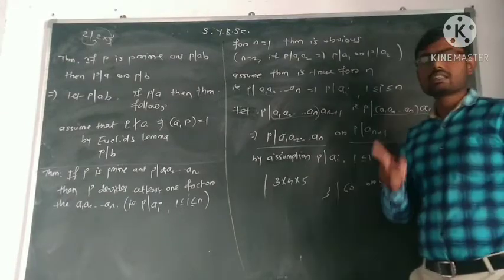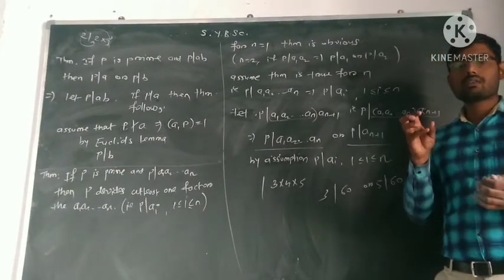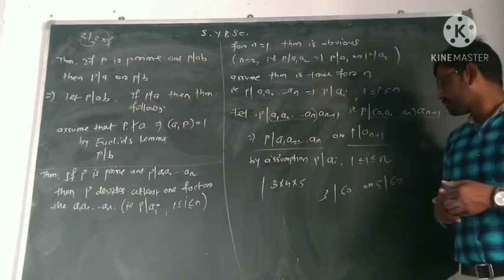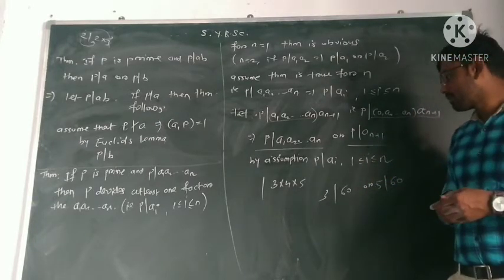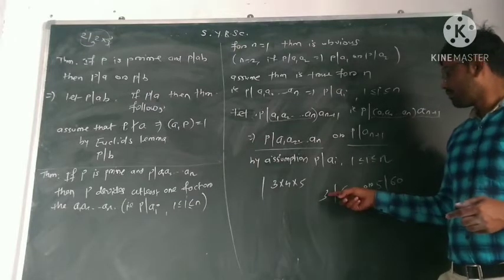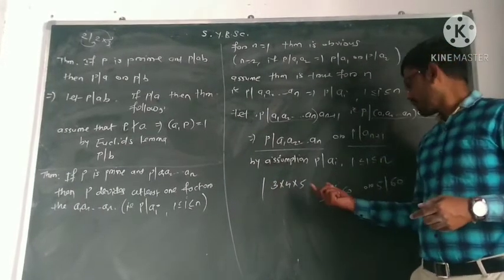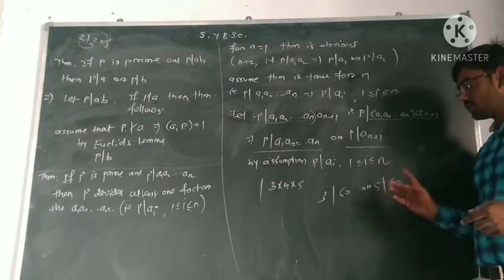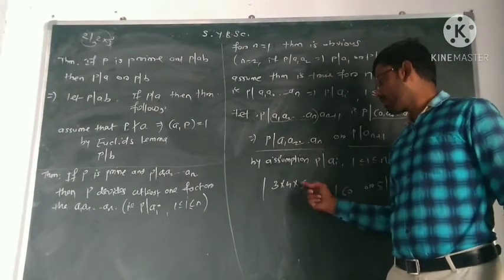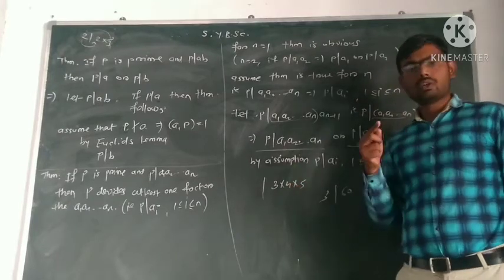Check whether 60 is divisible by any other prime. I say prime, not even numbers or composite numbers. Show me a prime such that 7 divides 60, or 11 divides 60. No. Either 3 or 5 are divisors, and we can write 4 as 2 into 2.